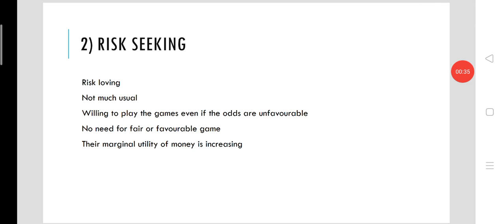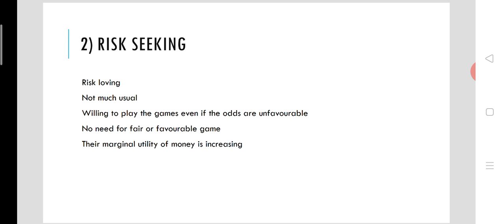So, the risk seeking category or risk loving category is not a usual category. This is not much usual, as most of the people are risk averters, or they do want to avoid the risk. They don't want to take the risk.